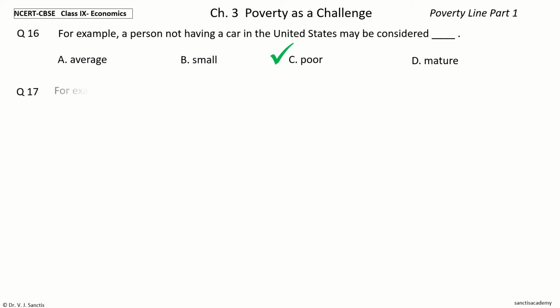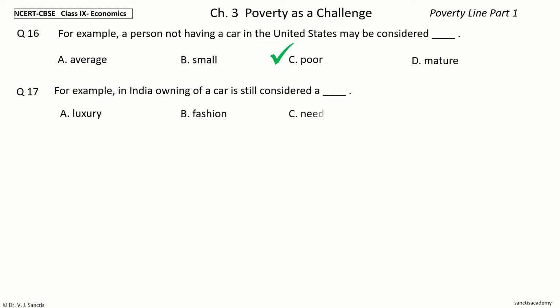Question 17, last question. For example, in India, owning of a car is still considered a dash. The options are luxury, fashion, need, style. Your time to choose. And the answer is luxury. So, for example, in India, owning of a car is still considered a luxury.